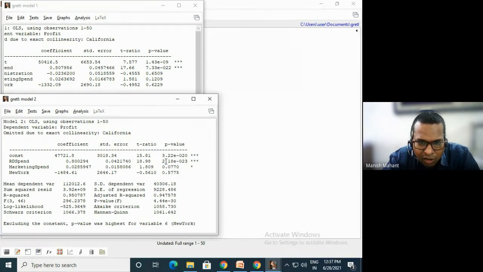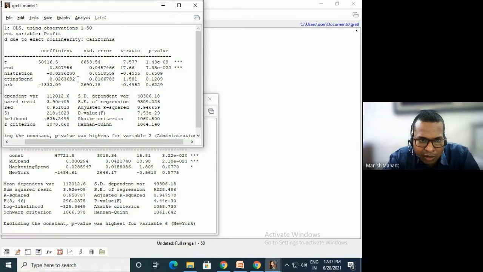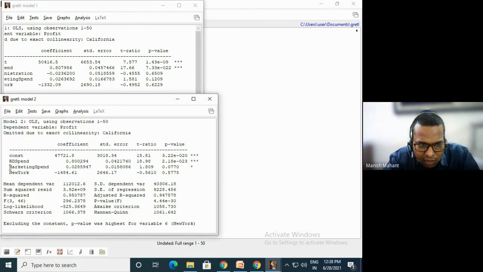It means our value is again reduced. Okay, our model's value is again reduced. And another thing is that here the marketing spend value is 0.1209, and our New York value is 0.62229. So here what we are getting: the marketing value has been reduced very much now, and the New York value is also reduced.